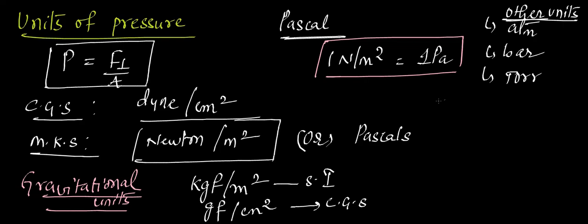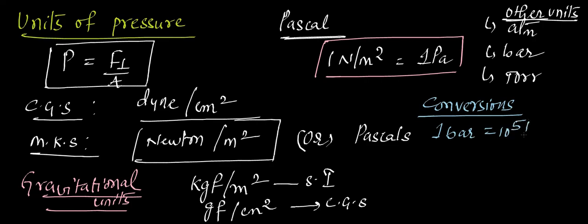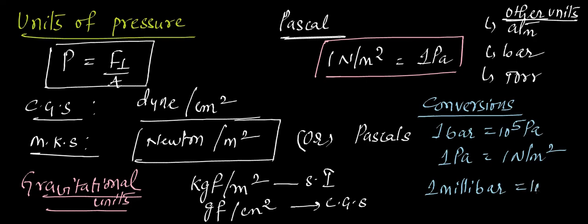So there are certain conversions which you need to remember. It will be important for your problems. 1 bar is equal to 10 to the power of 5 pascals. 1 pascal is nothing but 1 Newton per meter square, and 1 millibar, milli means 10 power minus 3, so it becomes 10 power 2 pascals.